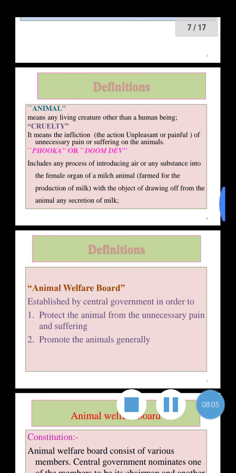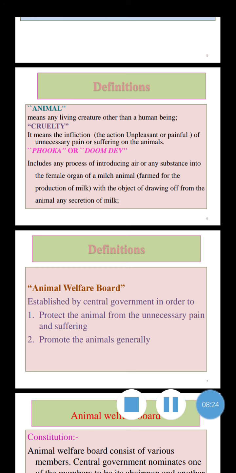Then phooka or doom dev, a very important definition. It includes the process of introducing air or any substance into the female organ of a milch animal farmed for the production of milk, with the object of drawing off from the animal any secretion of milk.